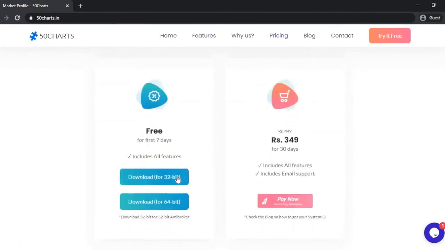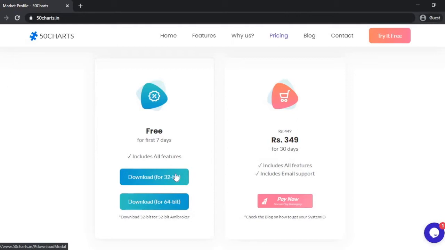There will be two options, one for 32-bit and 64-bit. If you have 32-bit Amibroker, go for 32-bit. If you have 64-bit Amibroker, go for 64-bit. If you don't know whether you have 32-bit or 64-bit Amibroker, open Amibroker, go to Help, then About Amibroker. There you will see whether it's 32-bit or 64-bit.